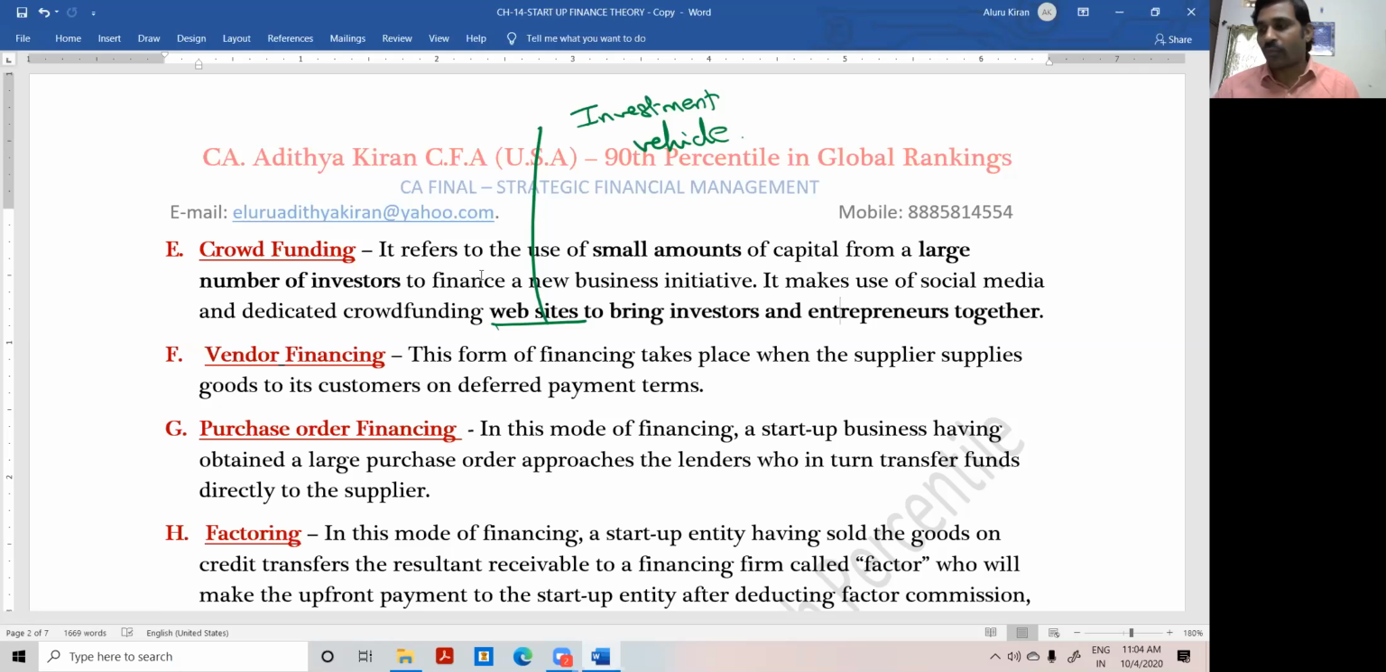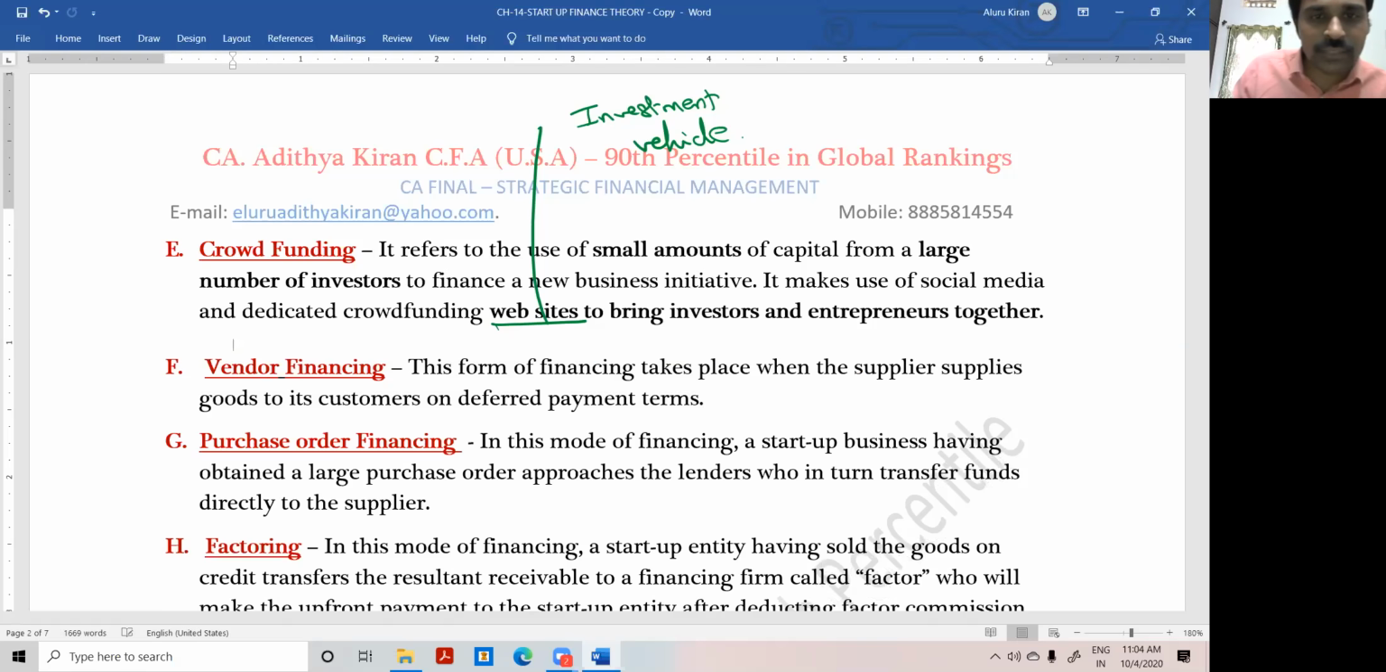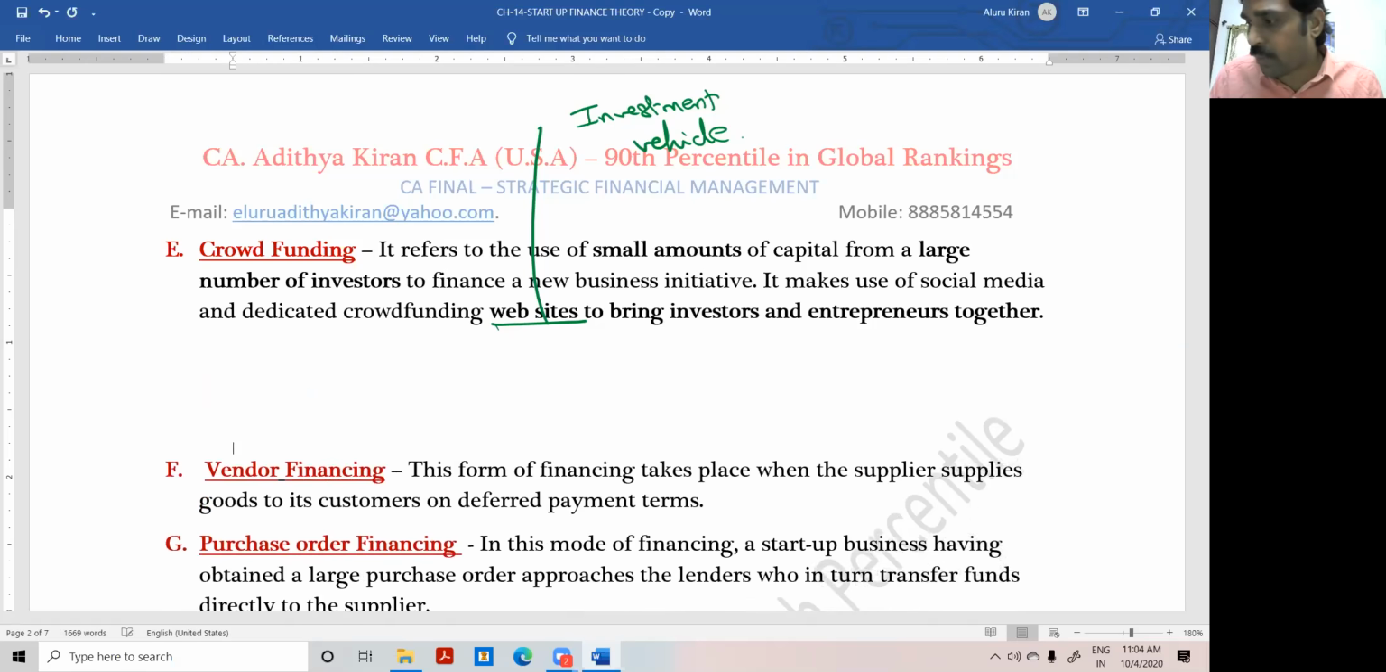So that is crowdfunding. Next, vendor financing. It is a credit purchase of goods, as simple as that. Vendor financing means a credit purchase of goods or taking fixed assets on lease. In case of inventory, it is a credit purchase. In case of fixed assets, it's a lease, as simple as that. I want money to purchase the assets. If on the liability side I am taking money, the question is why? What is the purpose of taking money from the liability side?